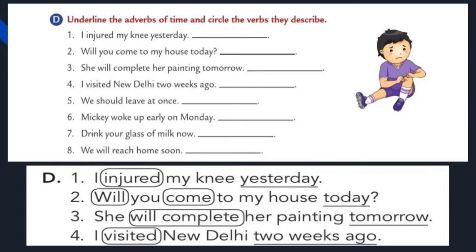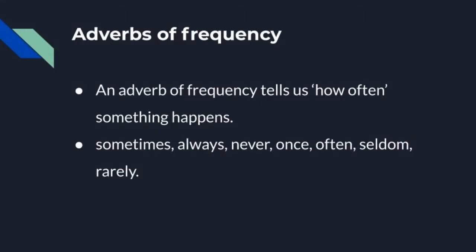Do it neatly. Students, now we are going to see adverbs of frequency. What do you mean by adverbs of frequency? An adverb of frequency tells us how often something happens. It describes actions that are repeated and they are usually used with verbs.